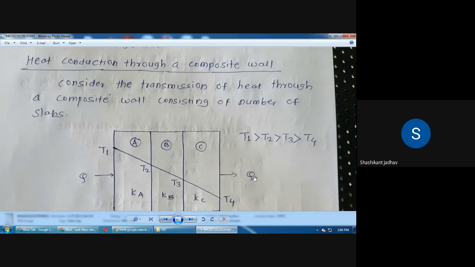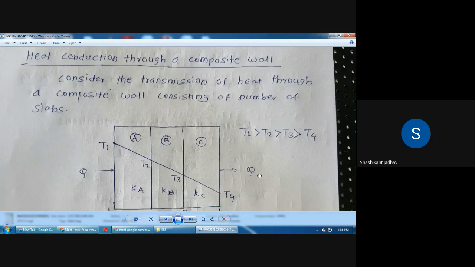Okay, consider the transmission of heat through a composite wall consisting of number of slabs. So in this case we are considering the three slabs, that is A, B, and C. These are the different slabs having different materials, so that they are having different thermal conductivity is there.